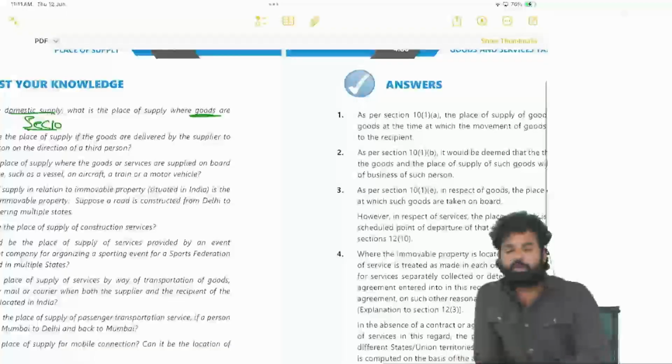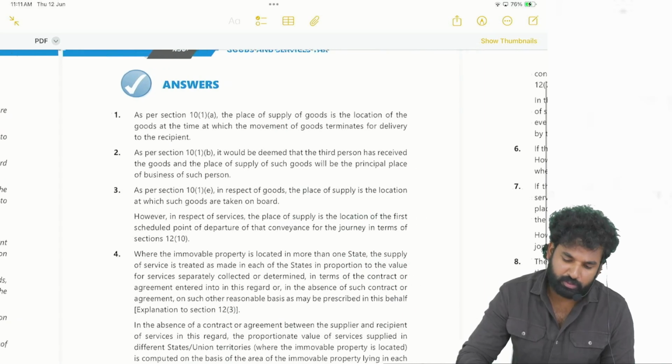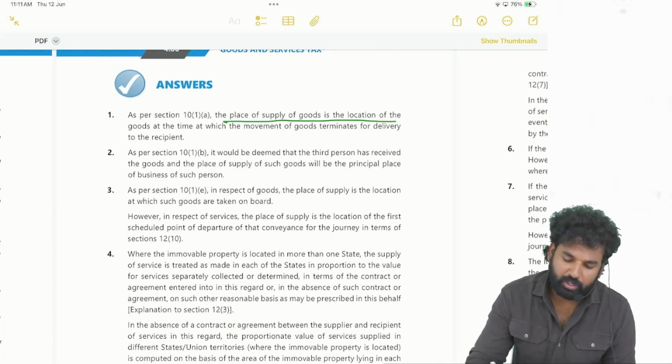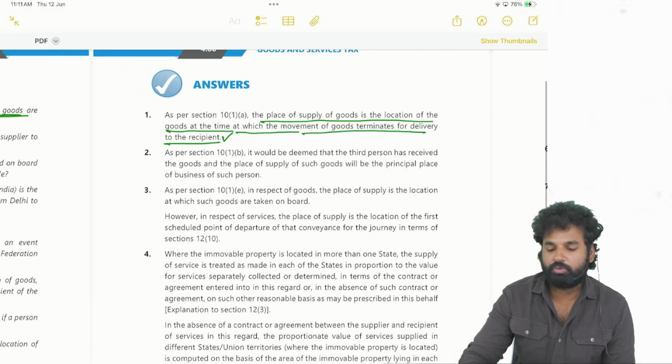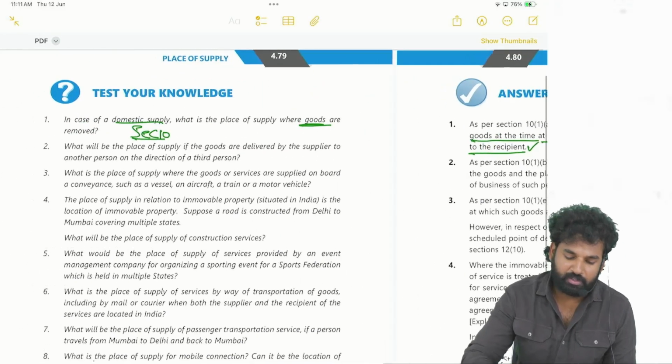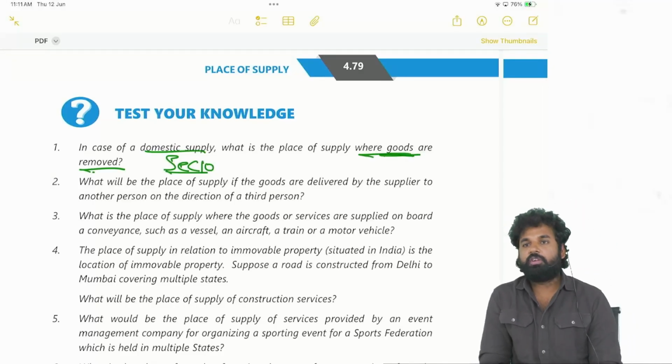Then what will be the place of supply? The place where the movement terminates for delivery to the recipient. So the place of supply of goods is the location of the goods at the time at which the movement of the goods terminates for delivery to the recipient. So this is the place of supply in case of domestic supply where the goods are removed, that means goods involve movement.